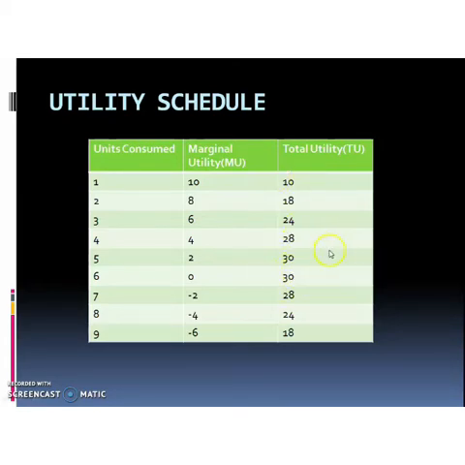Because marginal utility of the sixth unit is 0, and at the seventh unit of consumption total utility decreases from 30 to 28, because the additional or marginal utility at this level is negative. So, 30 minus negative 2 is 28, and TU again decreases in the 8th and 9th consumption. From this table, you can understand that the additional utility derived from additional unit of consumption goes on decreasing. This is the law of diminishing marginal utility.